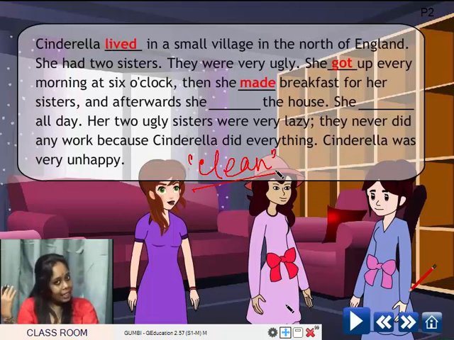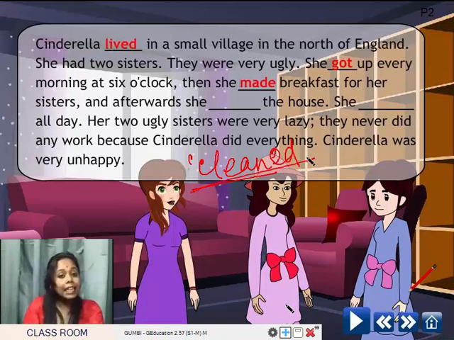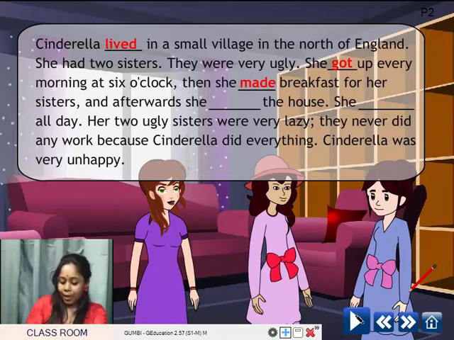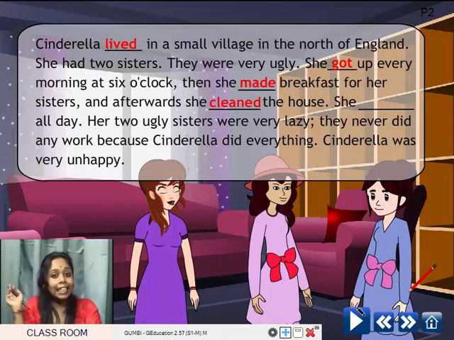Afterwards, she clean. Yes, we add ed with clean. So it is becoming C-L-E-A-N-E-D. Cleaned. So afterwards, she cleaned the house.